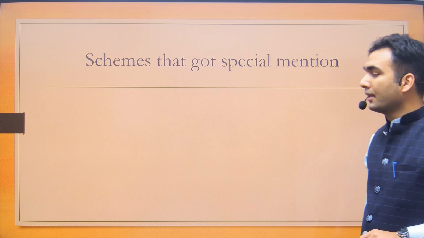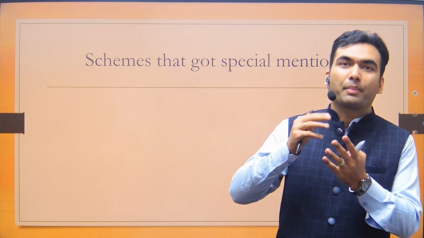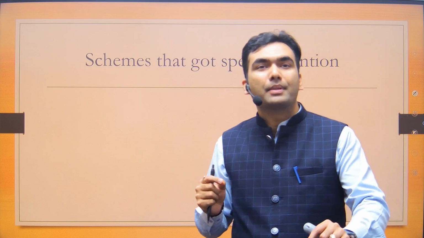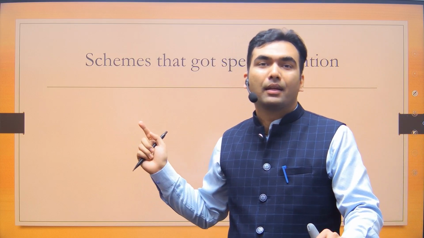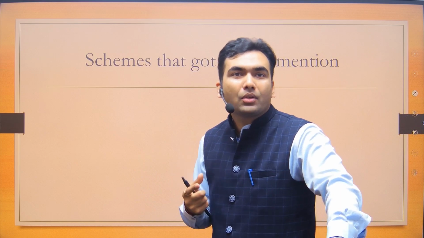Now the next thing is, we cannot memorize all the schemes. The government has so many schemes, simply innumerable. The documents that different coaching institutes produce for a single scheme become 100 pages. What we should be focusing on are those schemes which have got a special mention in the budget. There is an 80-20 rule that 80% of the questions are asked from 20% of the syllabus.